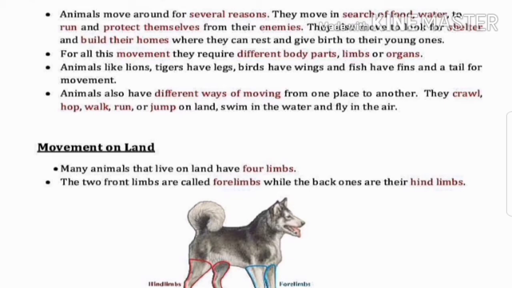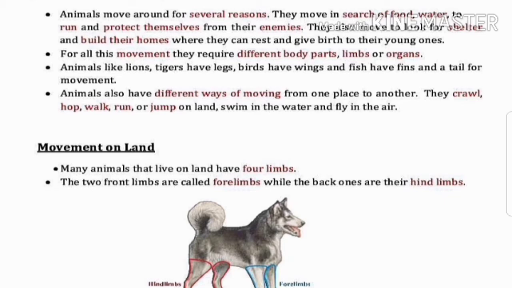Animals move around for several reasons. They move in search of food, water, to run and protect themselves from their enemies. They also move to look for shelter and build their homes where they can rest and give birth to their young ones. For all this movement, they require different body parts, limbs or organs. Animals like lions and tigers have legs, birds have wings and fish have fins and a tail for movement. Animals also have different ways of moving from one place to another. They crawl, hop, walk, run or jump on land, swim in the water and fly in the air.